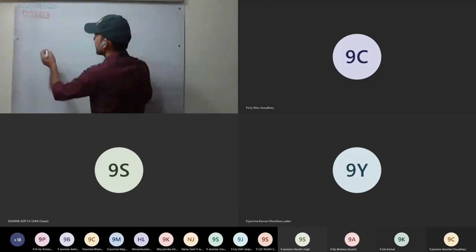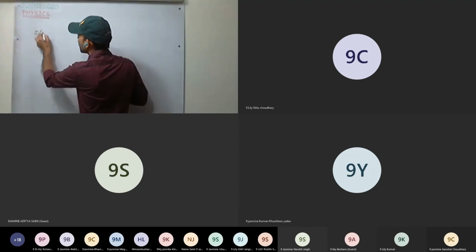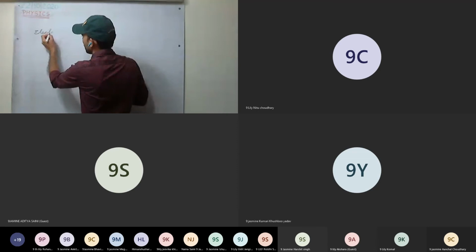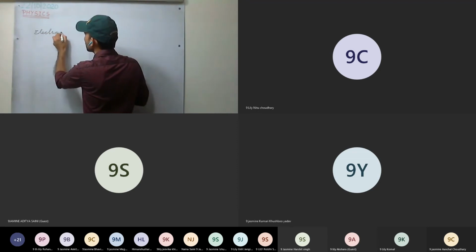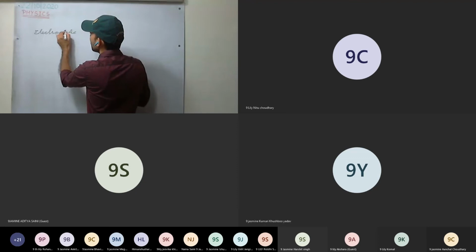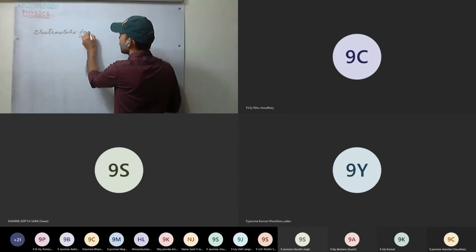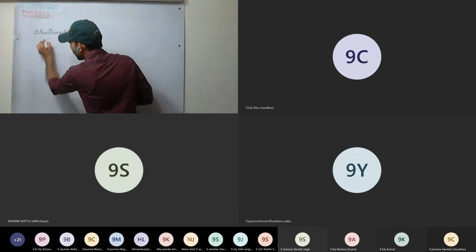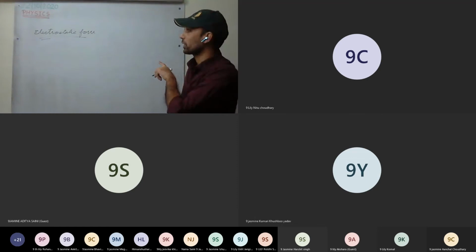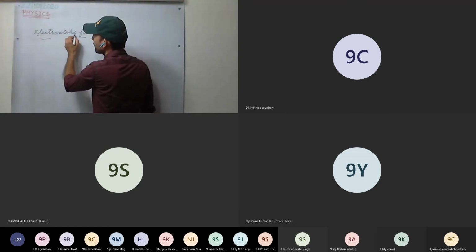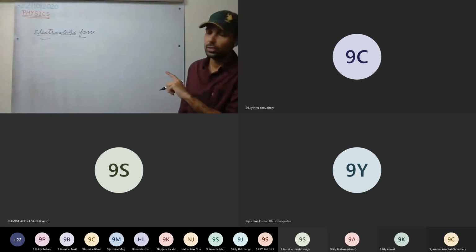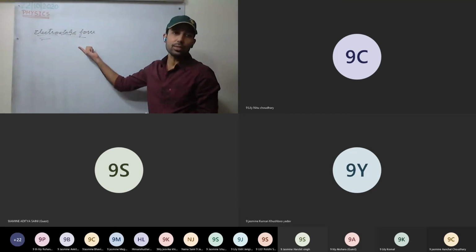So electrostatic force we'll be discussing today. Non-contact force, we have discussed. The gravitational force we have discussed already. Electrostatic force will be discussed. Electricity, you all know, is where electrons are moving. Here, the electrons are static. They are not moving. So mainly, this force occurs on insulators.